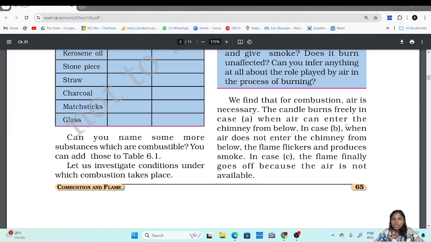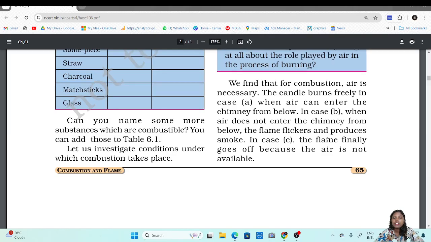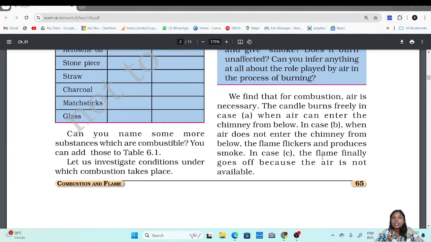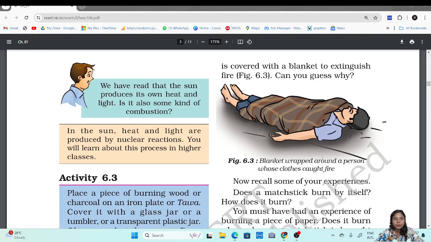Now in case B when air does not enter the chimney from below, the flame flickers and produces smoke. So here what happened was, when the supply of air was stopped from the base, the flame started flickering, it started moving a lot. It started reducing its intensity and there was smoke that was given out. And in case C, the flame finally goes off because the air is not available. Now what does this tell us? This tells us there is need of oxygen or air for the flame to keep burning.